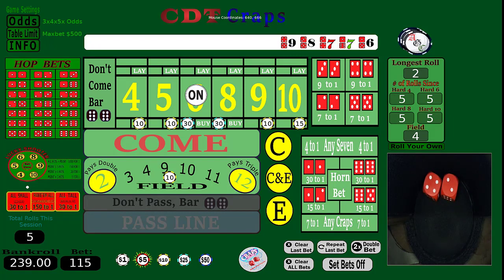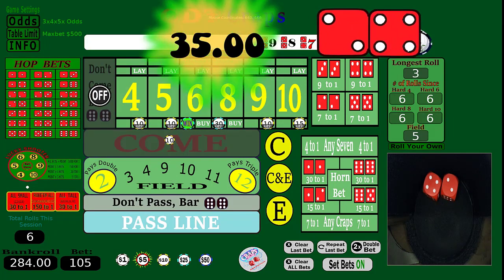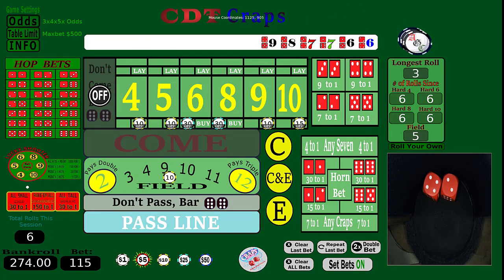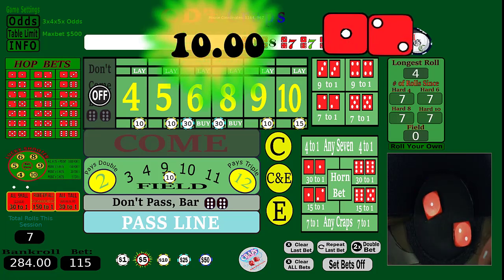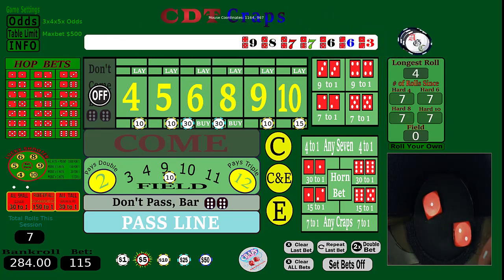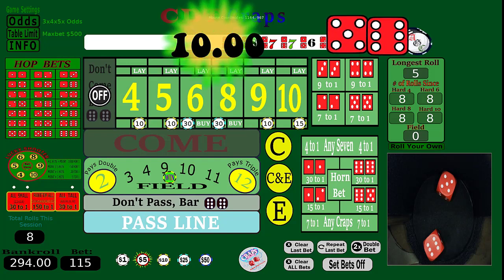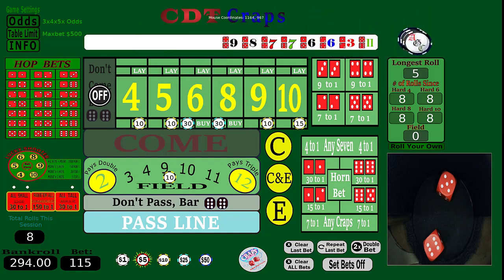All right, there's our 6. That was our point also. Again, we don't care about the come out again, right? So we're going to repeat the bets and set them on. Can we do this? There's a 3. All right, we went in the field. So we took advantage of that one. Let's go. 11. Once again, we went on the field. So we'll take that. Okay. Keep it going.